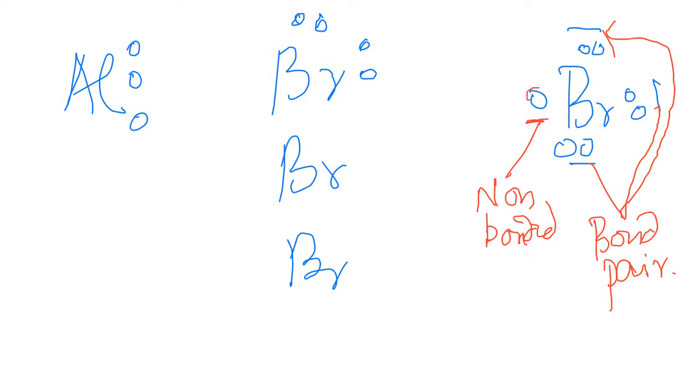Now tell me the question, which electron takes part in the bond formation? The non-bonded one will make a bond with aluminum, with 1 electron. Yeah, only 1 electron will take part.